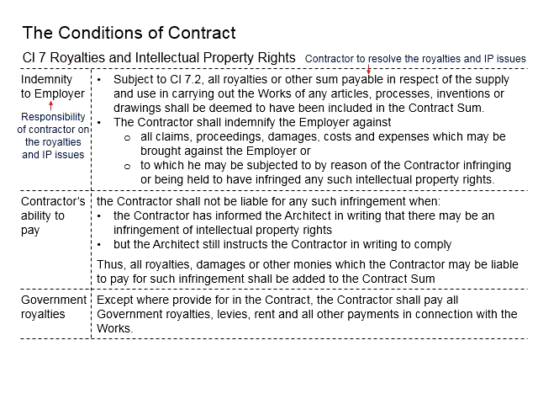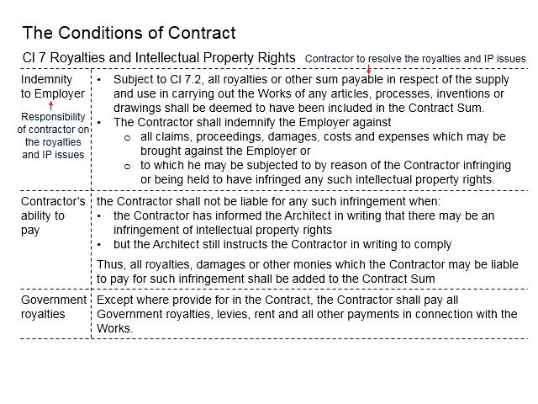Indemnity to employer. In principle, all royalties and other sums payable in respect of the supply and the use of carrying out the works or any article, process, inventions or drawing should be deemed to have been included in the contract sum. That means at the stage of tendering, the contractor should already be aware if any part of the work will have issues with the royalties and intellectual property rights.